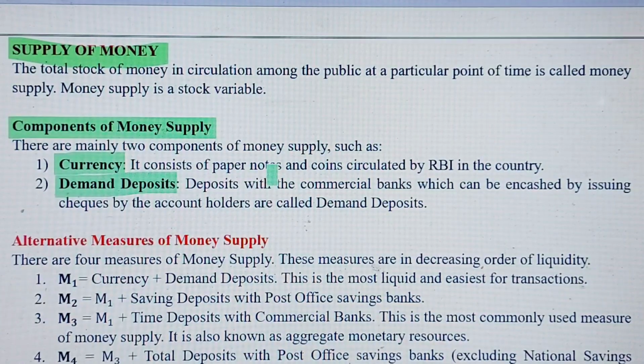So currency is nothing but coins and paper notes circulated by RBI in the country. And demand deposits refers to all those deposits with the commercial banks which can be encashed by issuing checks by the account holders, and these are also known as demand deposits. So all that money which we have already deposited with the commercial bank is demand deposits.